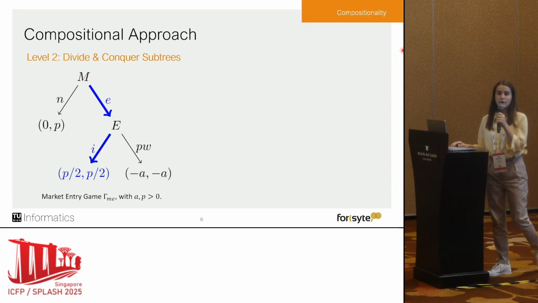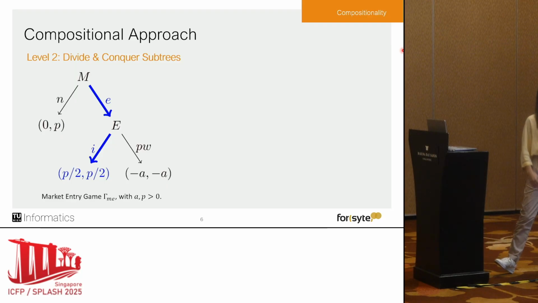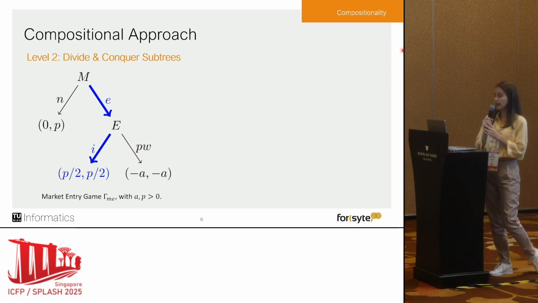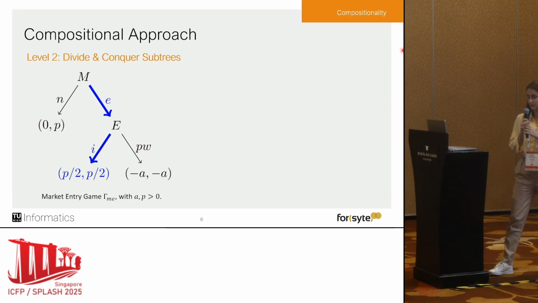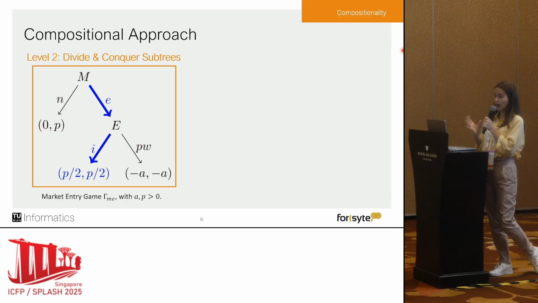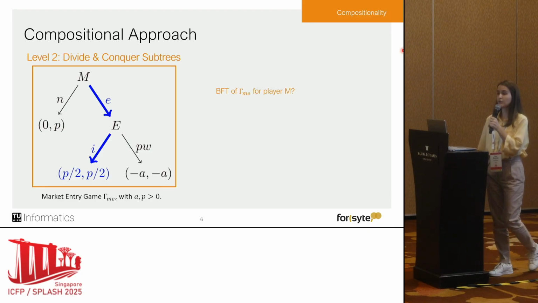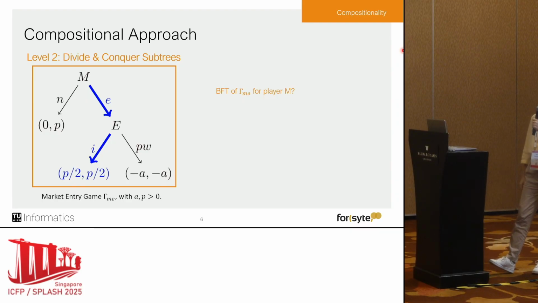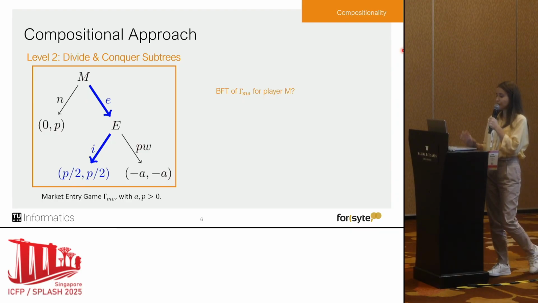I would like to illustrate how this works based on a very small example. So recall our market entry game that we had previously, and let's assume that the intended behavior is taking action E and then taking action I. Moreover, let's assume that we analyze this whole game in terms of Byzantine fault tolerance for the player M.